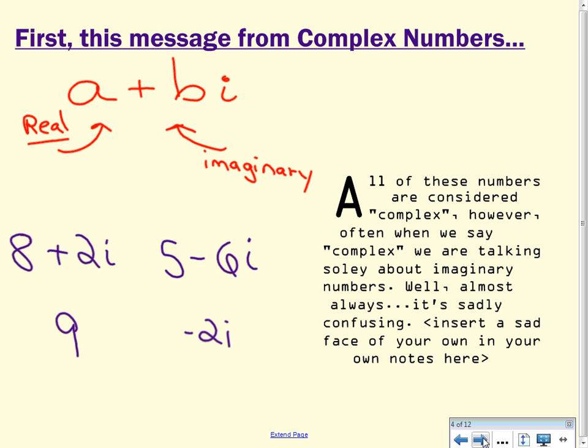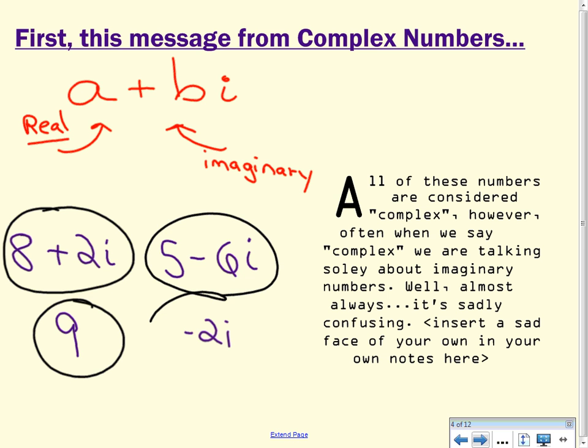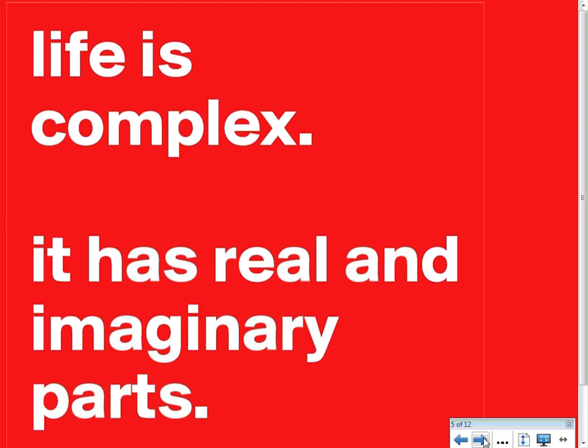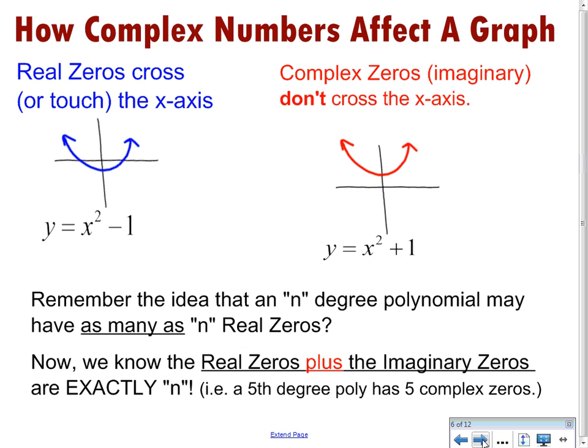Now let's talk about complex numbers for just a minute. You might remember it has a real part and an imaginary part. So all these numbers, that's a complex number. Even the number 9 is a complex number. All of these numbers are complex, all right? And when we talk about them, we say complex. Sometimes we're talking about solely imaginary numbers. Sometimes we're talking about a number that has a real and an imaginary part. It gets a little shady with it all. But usually when I say complex numbers, I'm talking about a number that has an imaginary part and a real part. It's complicated.